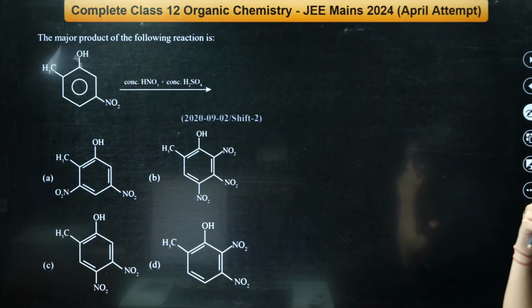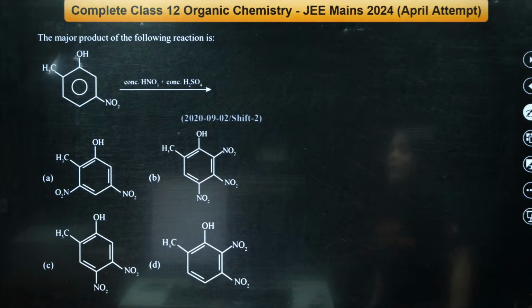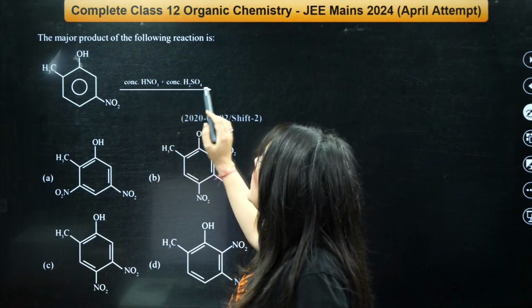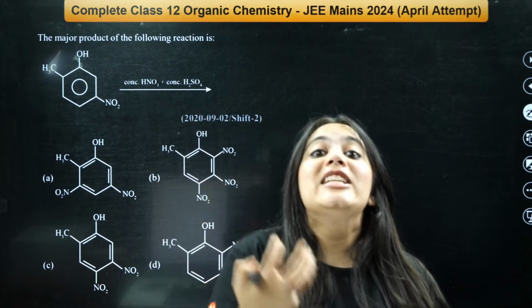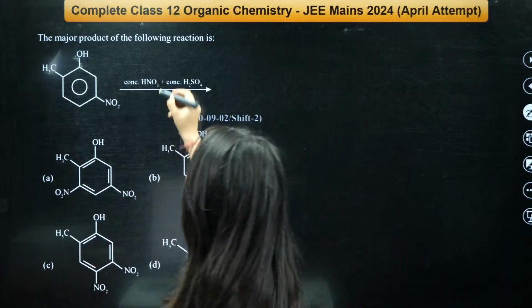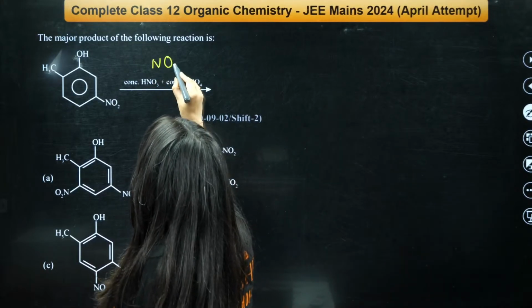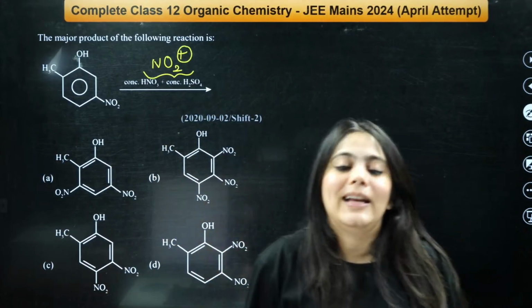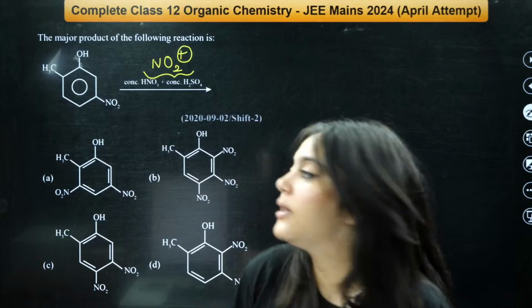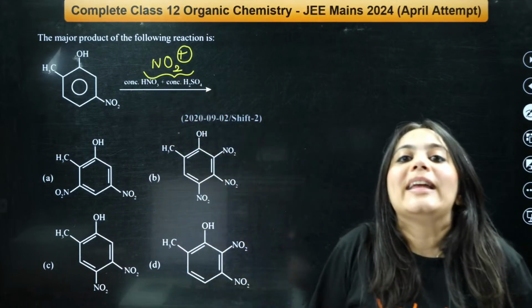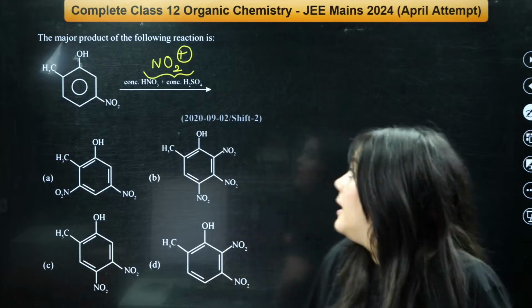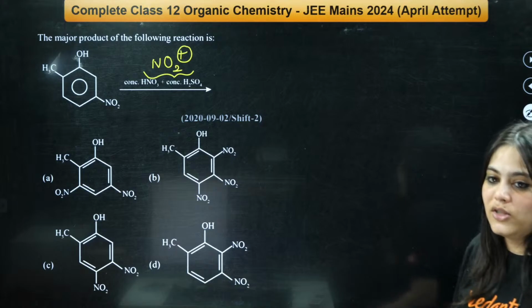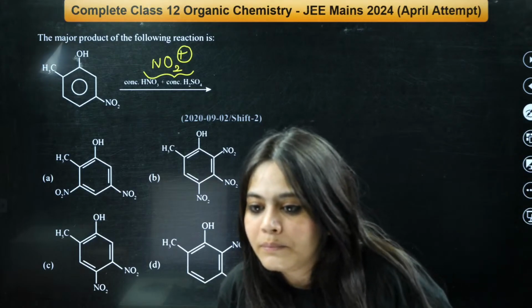Next, moving on to the next question. The major product formed in the following reaction is, again, what you have given, concentrated HNO3 and H2SO4. What are these reagents for? This is a very good reagent for the creation of the electrophile NO2+. Electrophiles are positive species. HNO3 and H2SO4 create the electrophile NO2+. Now tell me, where will this NO2+ attack? This is a very interesting question. Answer me, where do you think?